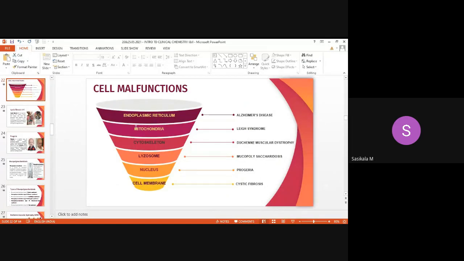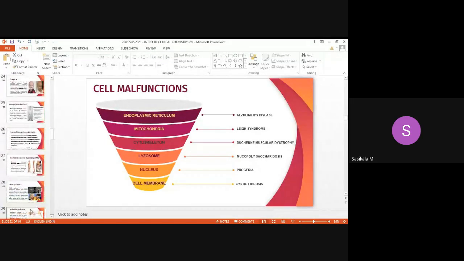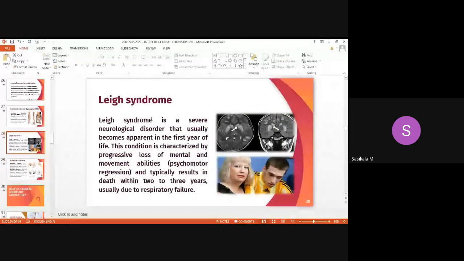Now let's see about mitochondria. You are listening, right? Let's see about mitochondrial dysfunction. It leads to Leigh syndrome. It is caused by malfunction of mitochondria. Now let's see what Leigh syndrome is. It is caused by mitochondrial dysfunction. Leigh syndrome is a severe neurological disorder.